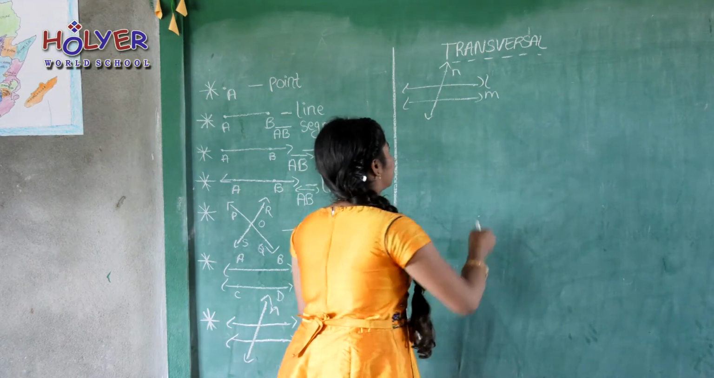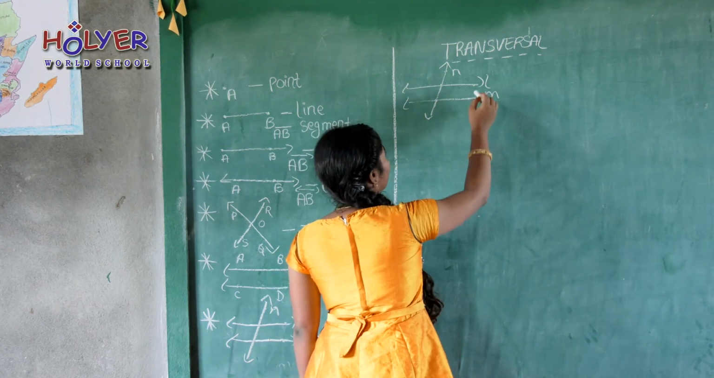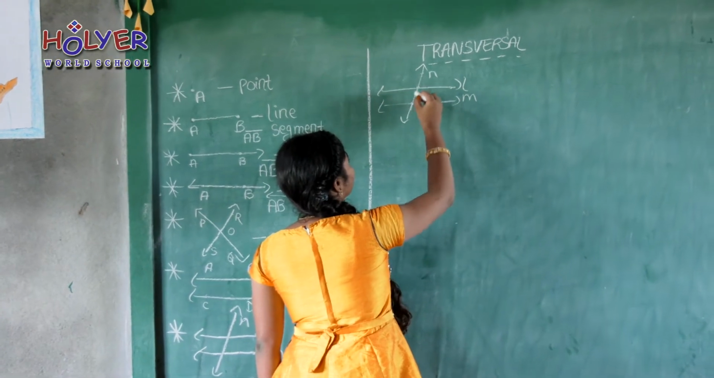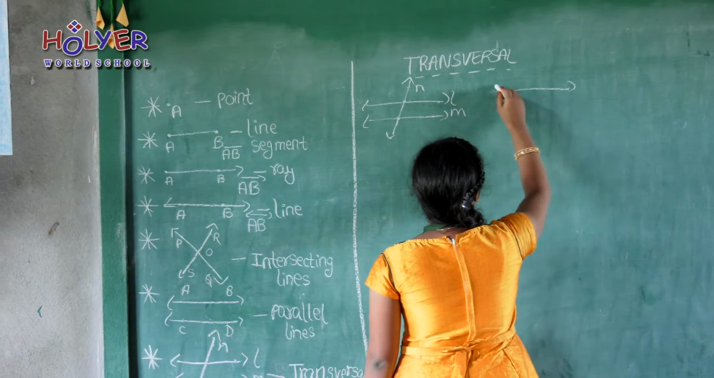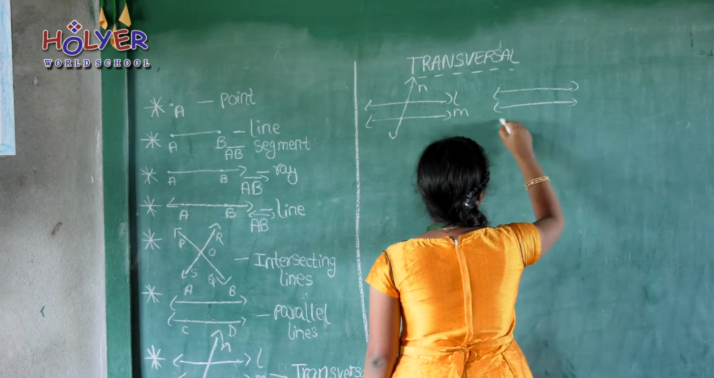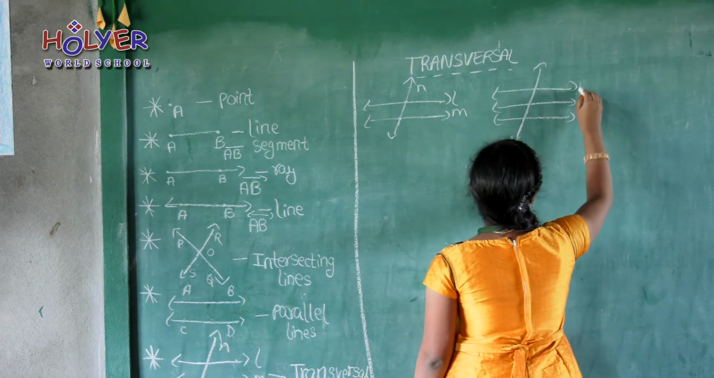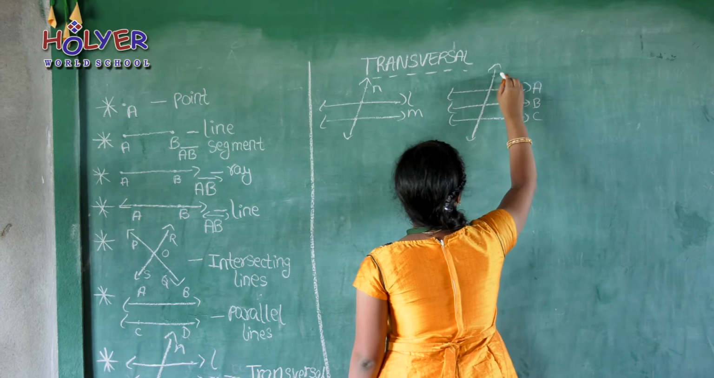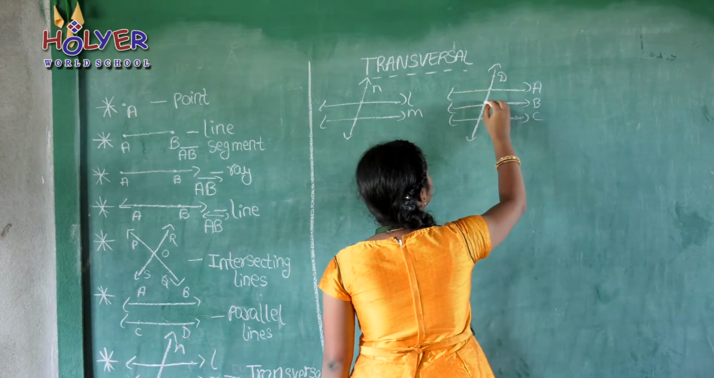A line which intersects two or more lines at distinct points is called as the transversal. Here L and M are two parallel lines. They are intersected by line N at distinct points. Here line N is called as the transversal line. A transversal line intersects more than two lines also.